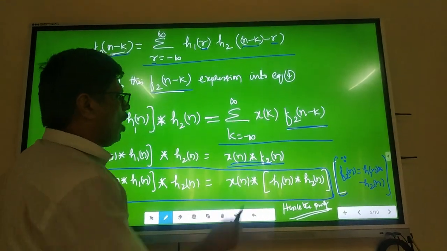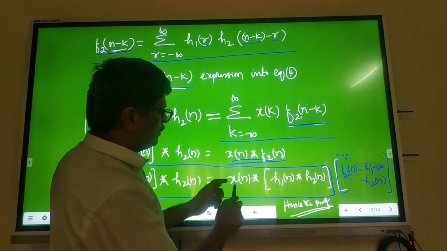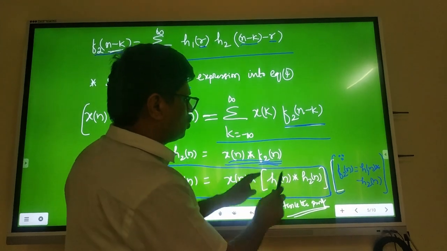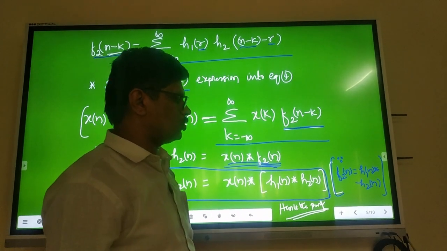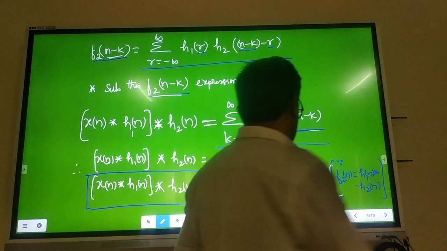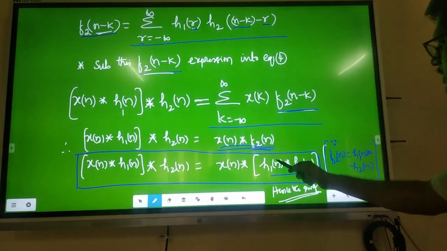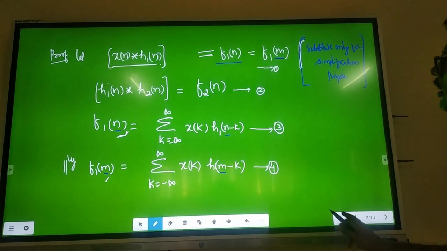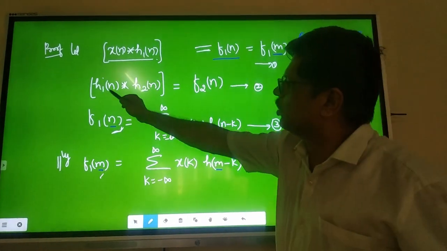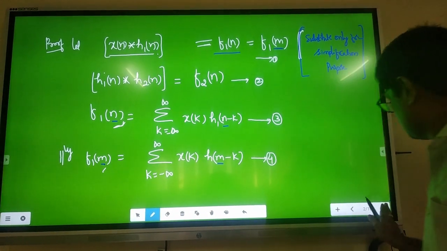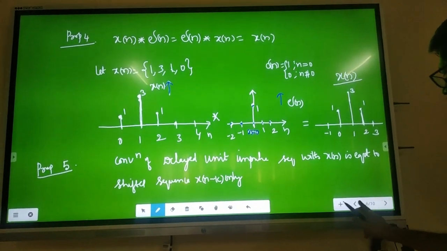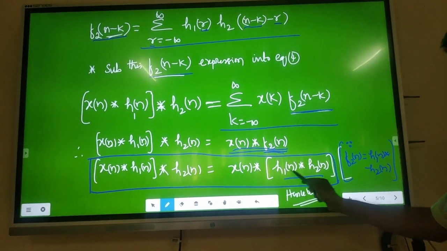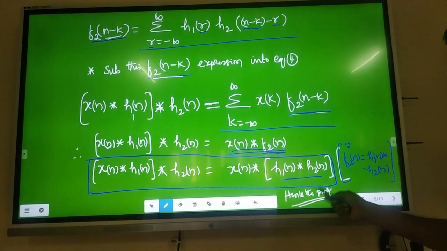Now, what is f2 of n? Substitute it: f2 of n is nothing but h1 of n convolved with h2 of n, which is what we assumed as the RHS at the very first. Therefore, this is nothing but x of n convolved with h1 of n and h2 of n.